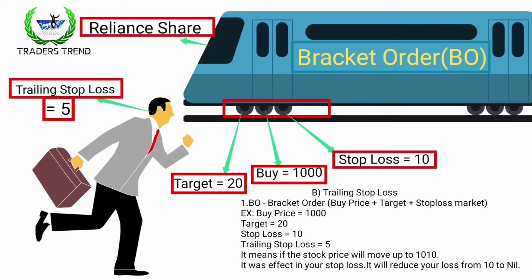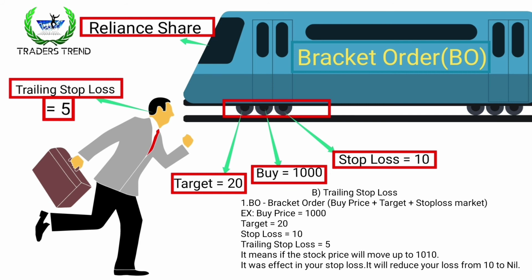Here, trailing stop loss means if the share moves forward by 5 rupees, then my stop loss will move up by 5 rupees. Here my stop loss is 10 rupees. So if the price goes to 1005, then my stop loss will be reduced by 5 rupees. It means my stop loss will become 1000 rupees, and the share price will become 1005. Like that, if the share moves forward, my stop loss also moves.